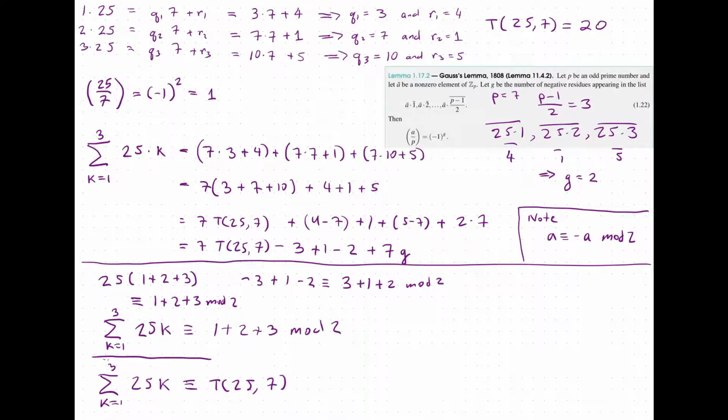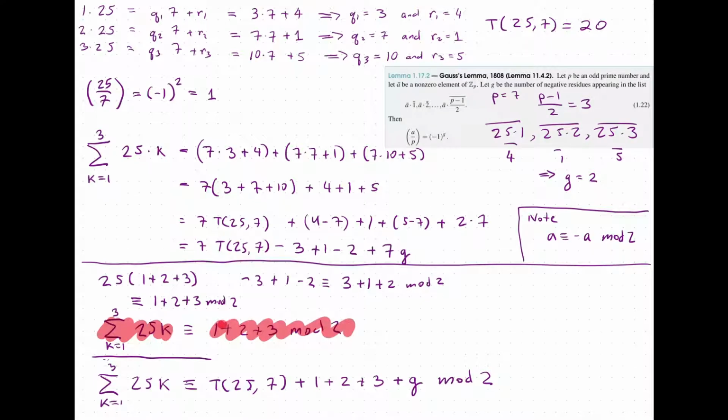Then we have the plus 1, plus 2, plus 3, corresponding to the negative 1, plus 1, minus 2. And then we have the plus 7g. But now, 7, again prime, is congruent to 1 mod 2, so that's just going to be plus g mod 2. But we just said that the sum from k equals 1 to 3 of 25k is congruent to 1 to 3 mod 2.